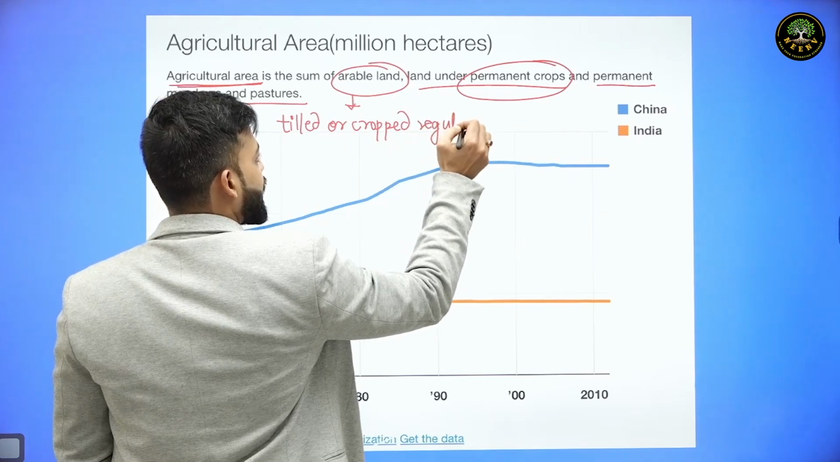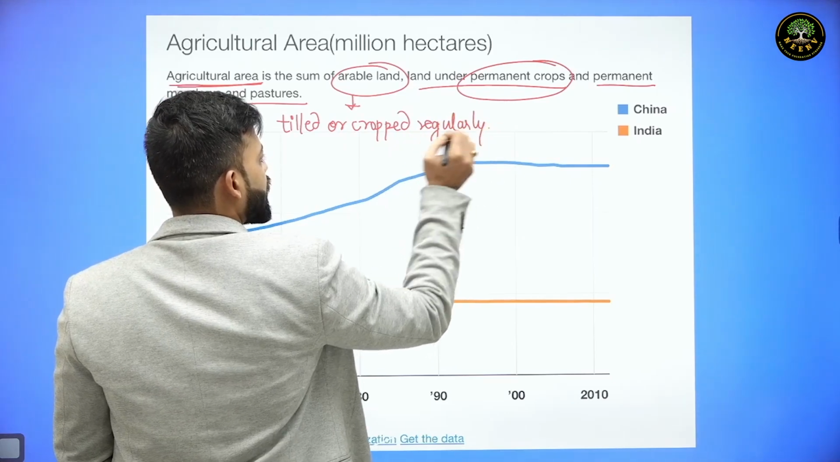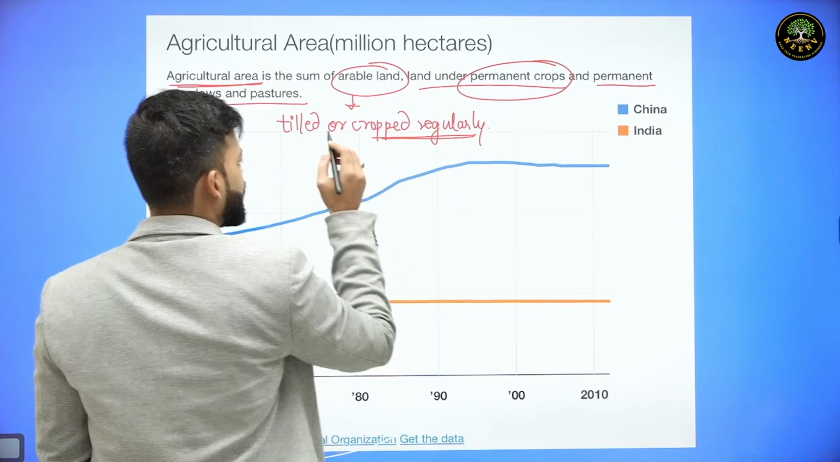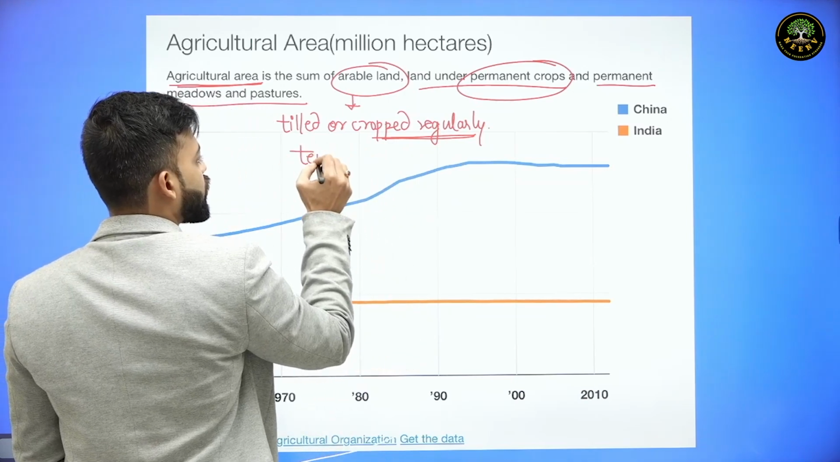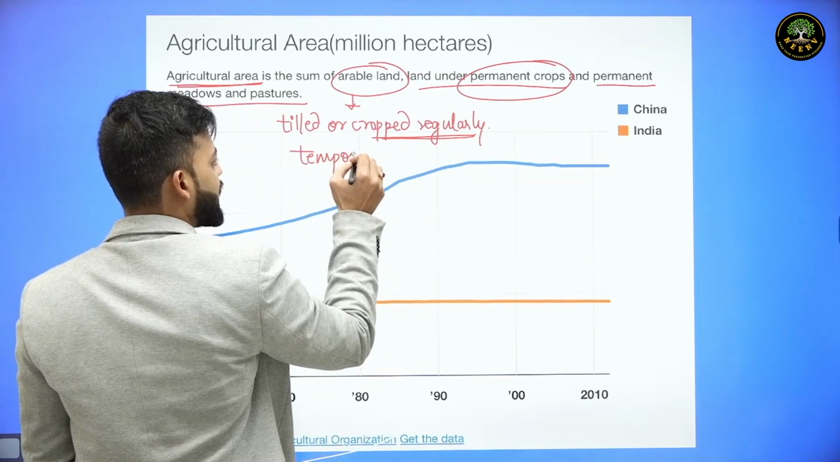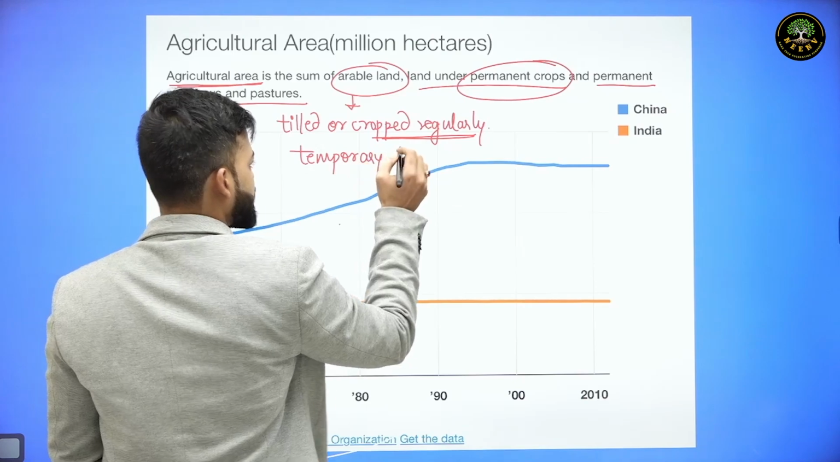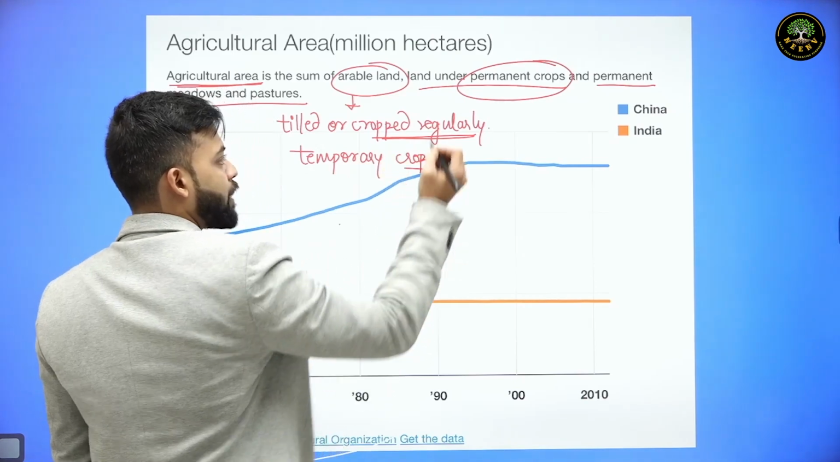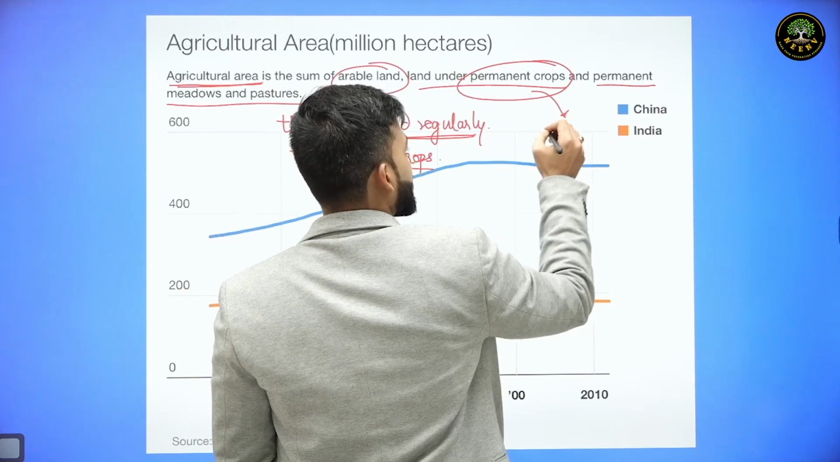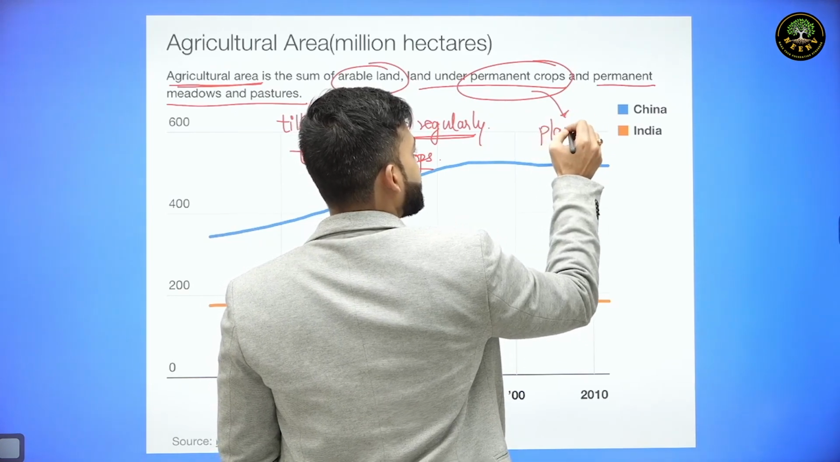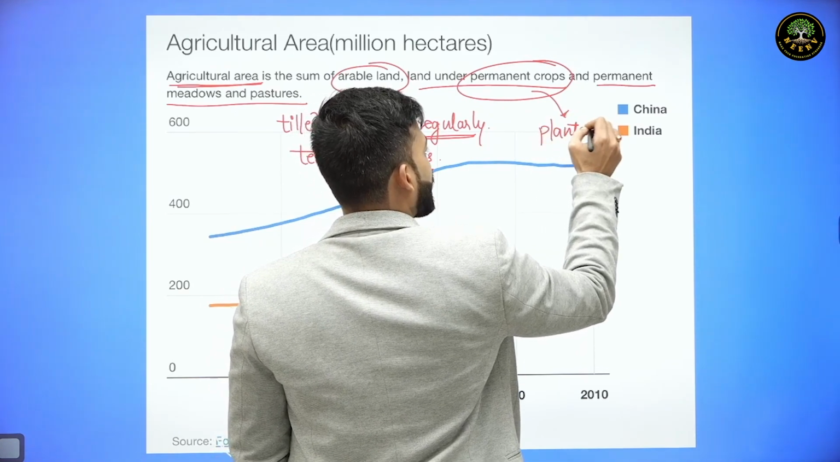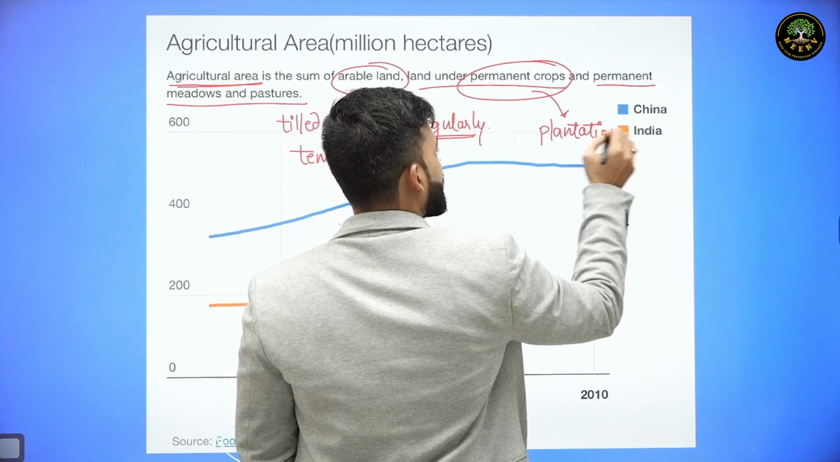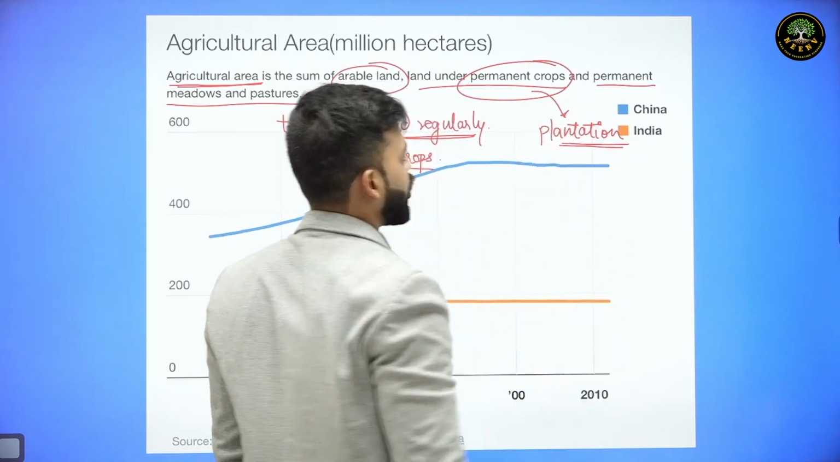So basically here the crops that are grown are known as temporary crops. For example, rice or wheat. These are seasonal crops. In permanent crops, mostly plantation crops like palm or fruit trees fall under permanent crops.